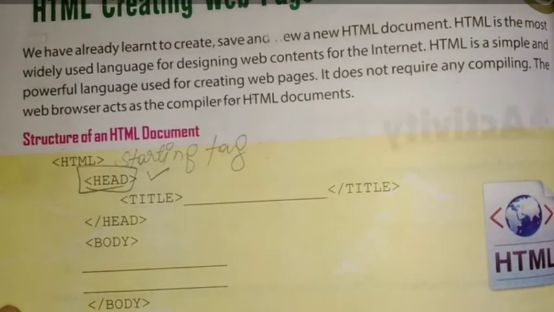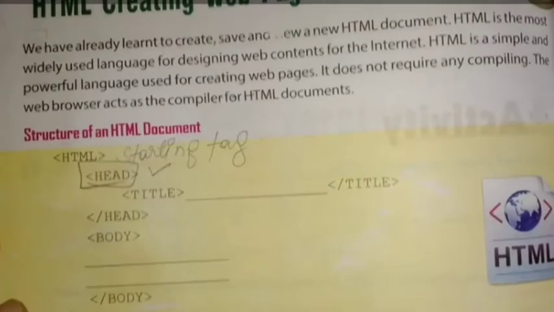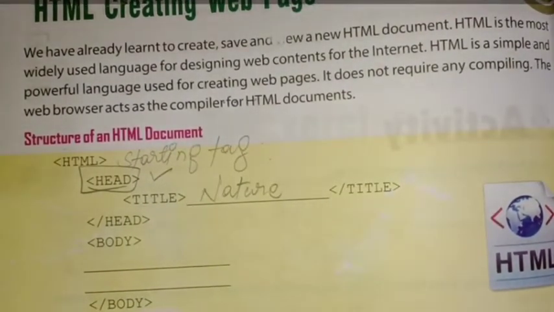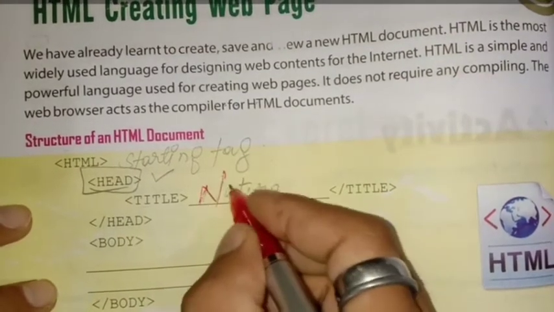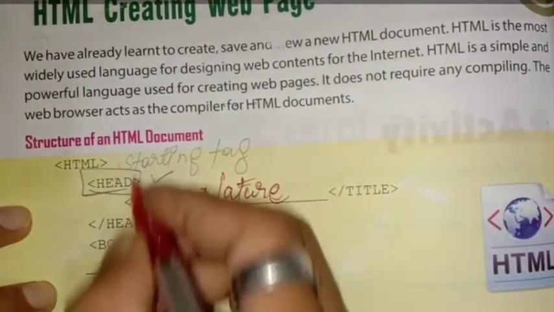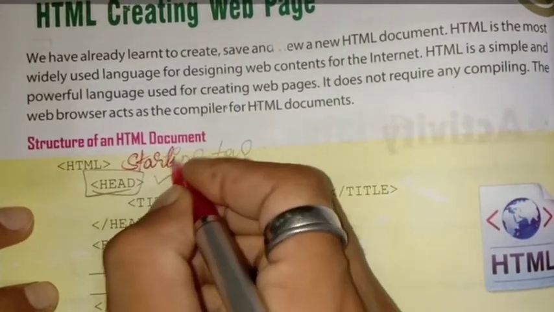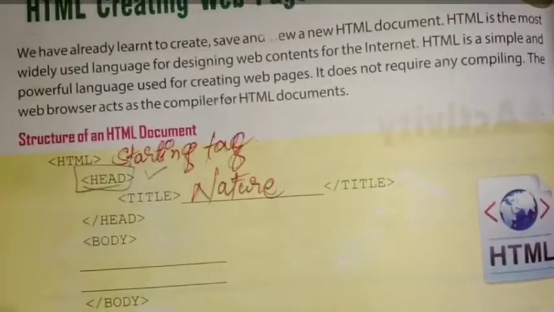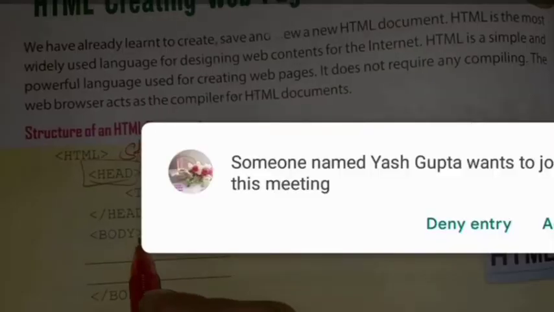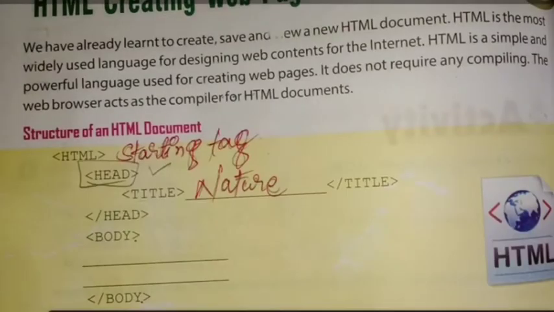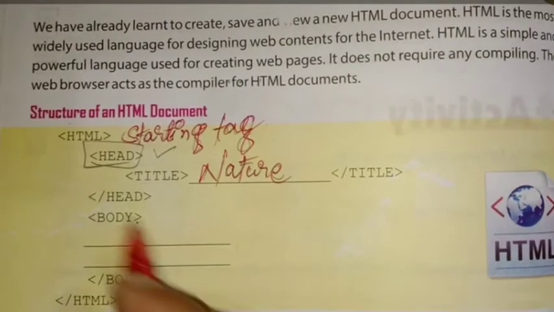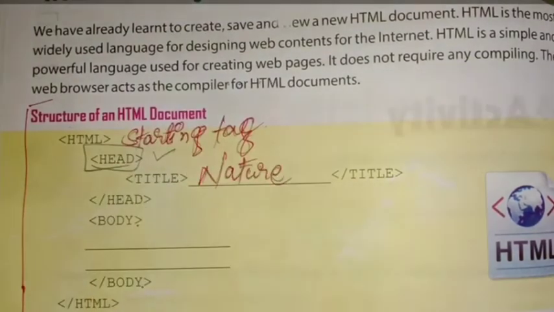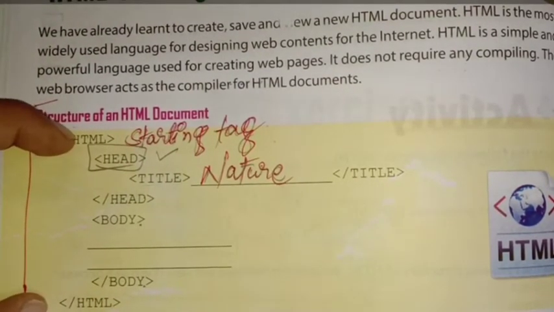Then title. Any title we can write here. Suppose we write here nature. Okay. Then the head, then the body, and then body close and HTML close. So you have to keep in mind this format because this can be asked in your examination also, to write about the structure of an HTML document. So this is the structure. This you have to prepare.